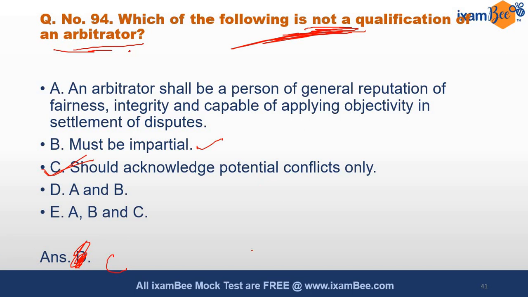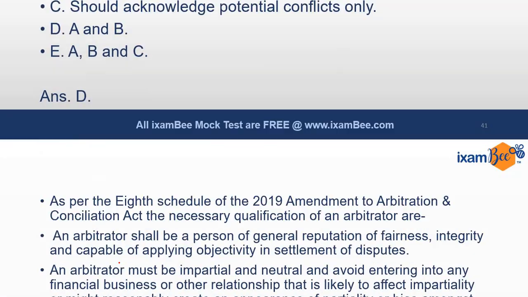It is not like that. This is the opposite. Rest of the things are correct. He should be impartial, he should have general reputation, fairness, integrity. These options are correct. Correct option will be C.